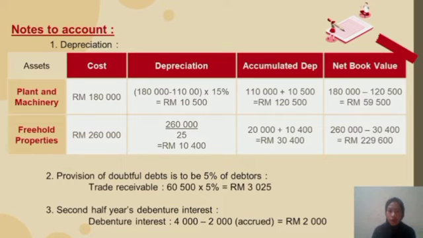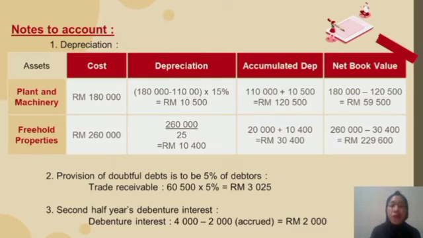As I said before, we have to calculate all the information given and state it in the notes to accounts. You can see it on the screen, right? How to make notes to accounts. Alright guys, first is depreciation. We have two assets, which are plant and machinery and freehold properties.